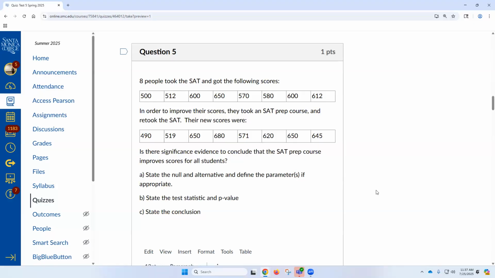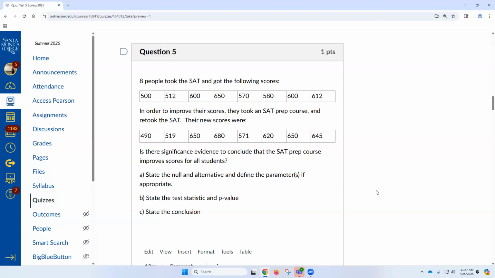Number 5. It looks like paired data to me, because of how the numbers are above each other like that. Is it the same people? Yeah, 8 people. So they're measuring their SAT before and after some prep course, right? So it's paired data. That's it. This would be 11.2, correct?